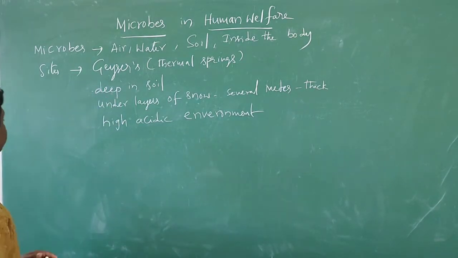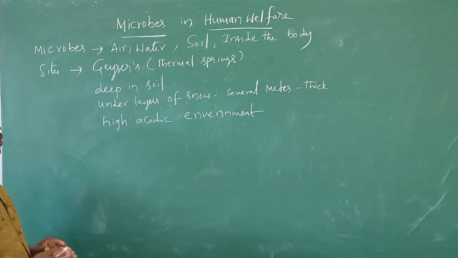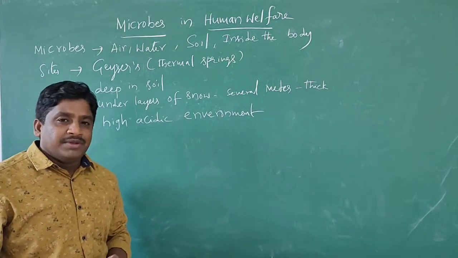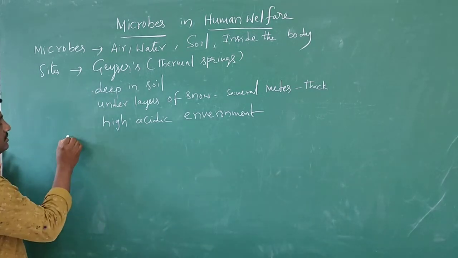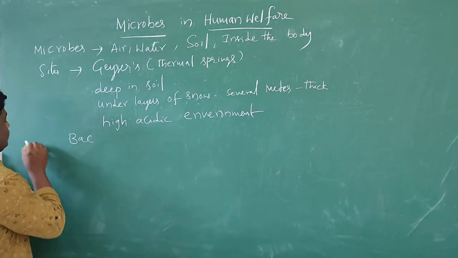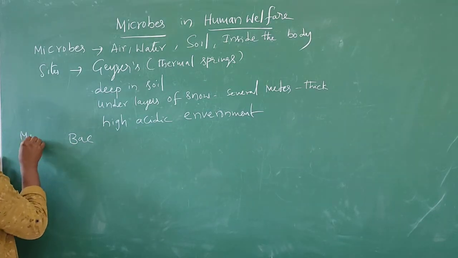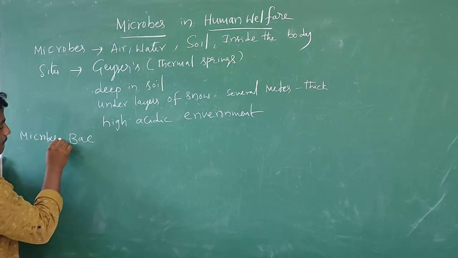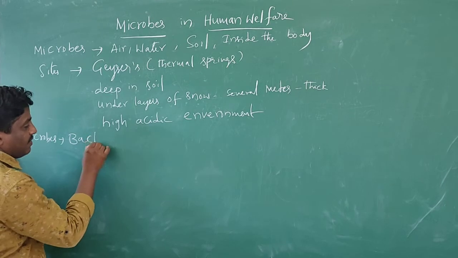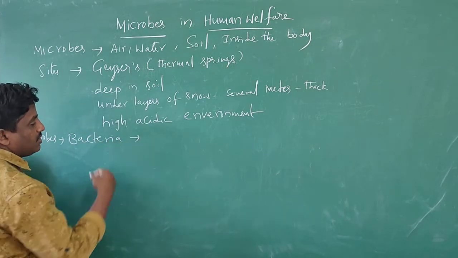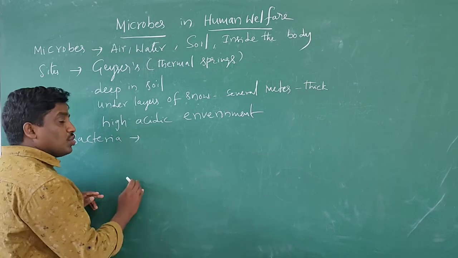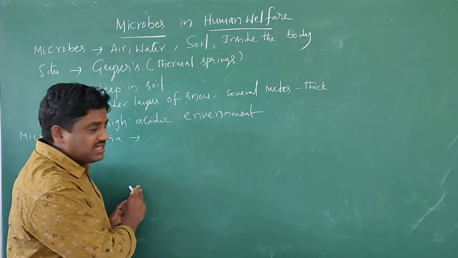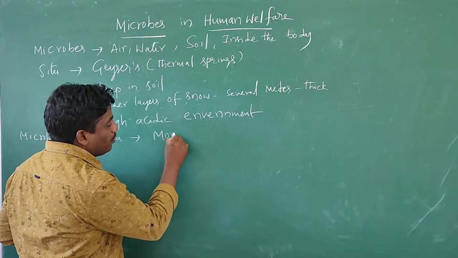Next, what are examples of microbes? Microbes like bacteria. Bacteria belong to the group you already learned in the first year, the Monera group.